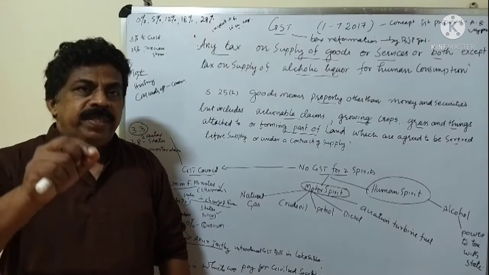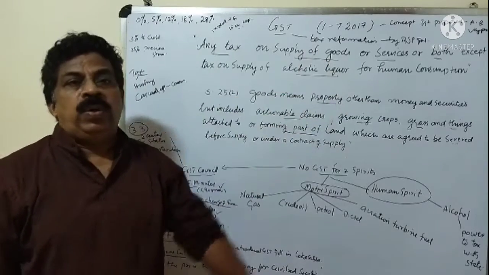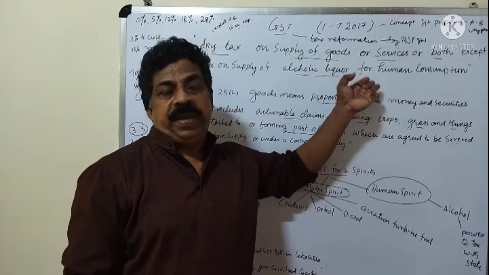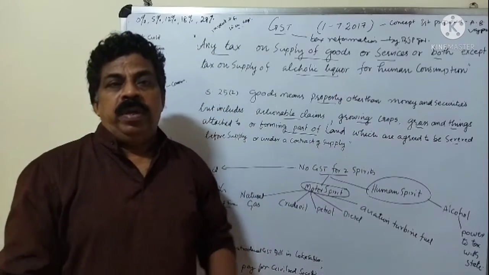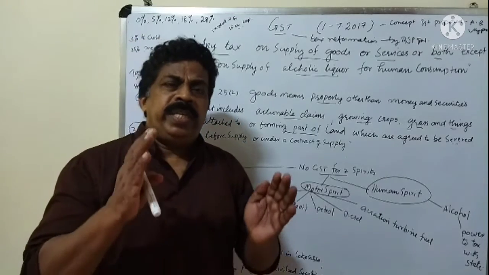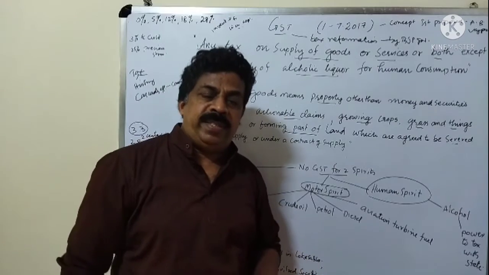So Canada is the first country that put GST law into practice. But in the case of India, it is 2017. 1st July it came into existence. So it is one tax for multiple taxes.